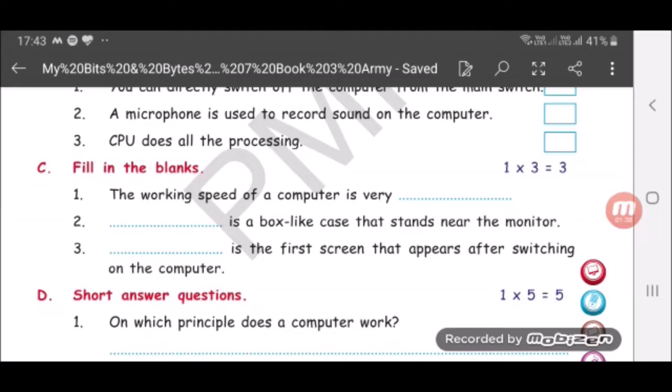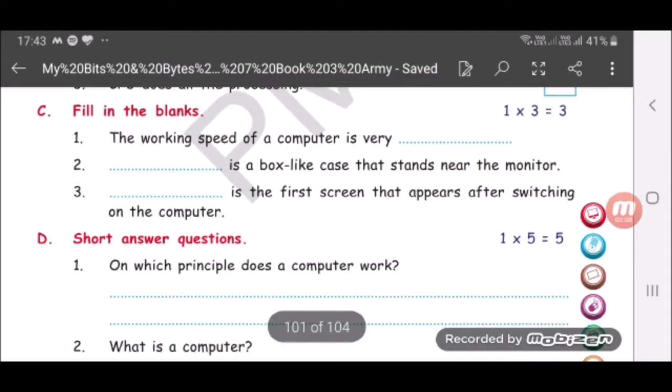So fill in the blanks. Number 1, the working speed of a computer is very fast. Number 2, dash is a box-like case that stands near the monitor: system unit. Number 3, dash is the first screen that appears after switching on the computer. The desktop screen is the first screen, or you'll write welcome screen is the first screen that appears after switching on the computer.